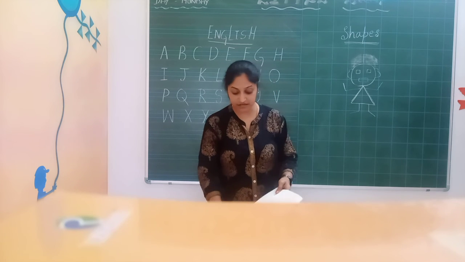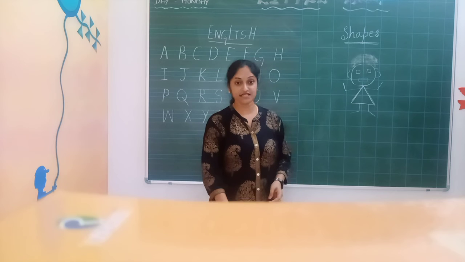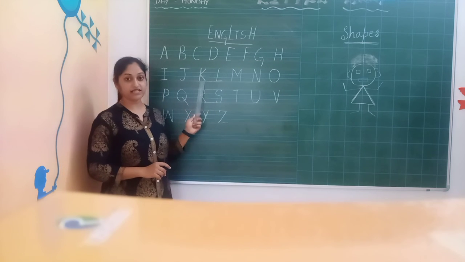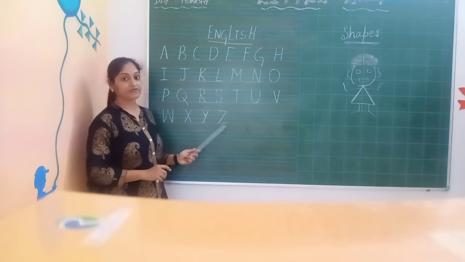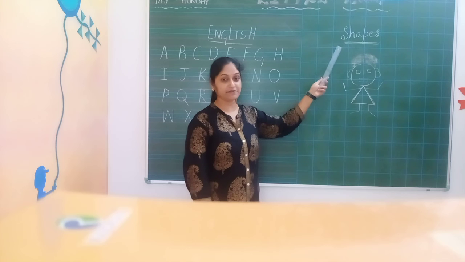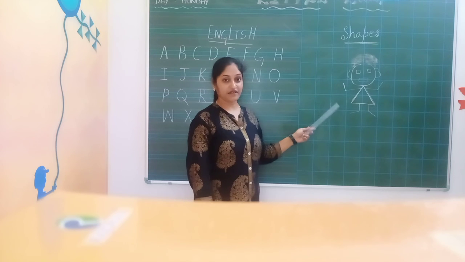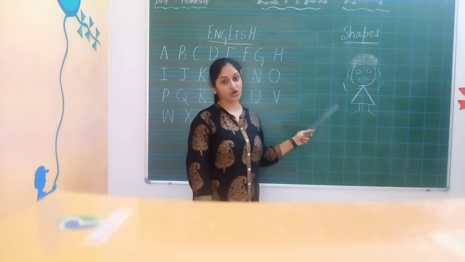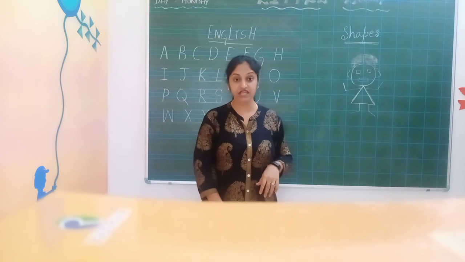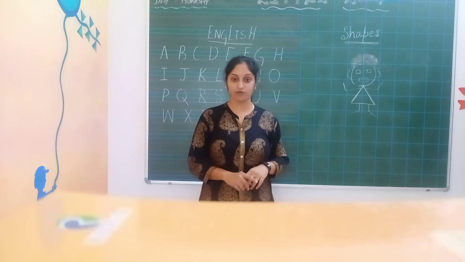Today what have you learned? One, in language you learned the alphabets A to Z. In mathematics you learned the shapes, the basic shapes. And the fun part, you learned some drawings using the shapes. Okay children, totally you have 3 work activities at home. 1.